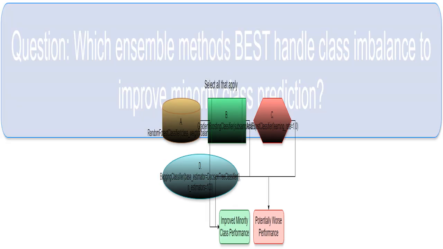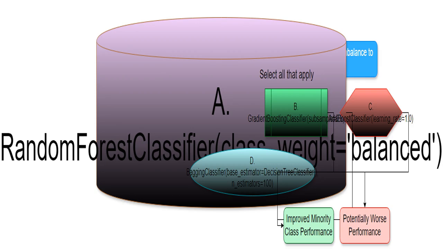This is the question that sets the stage. We want to find the best group of methods that are good at making predictions when the data is imbalanced. The focus is on techniques that improve predictions for the underrepresented class. Let's break this down. Random forest classifier is a powerful method because it combines many decision trees. The class_weight equals balanced part directly addresses the imbalance by giving more weight to the minority class during training.